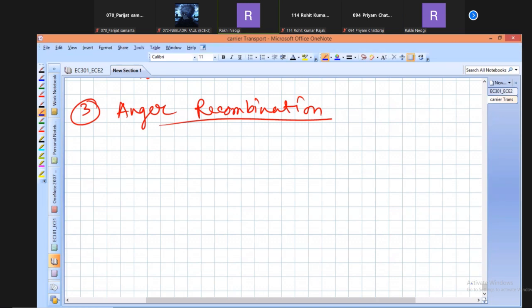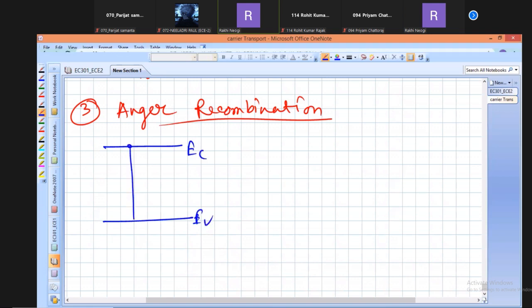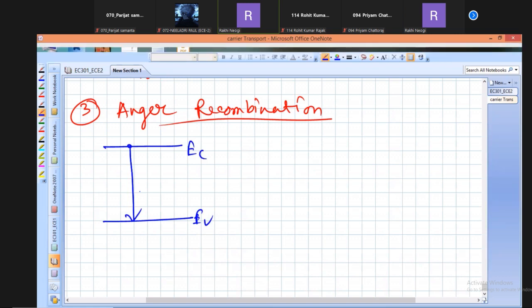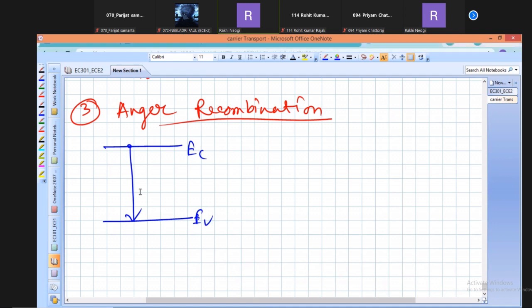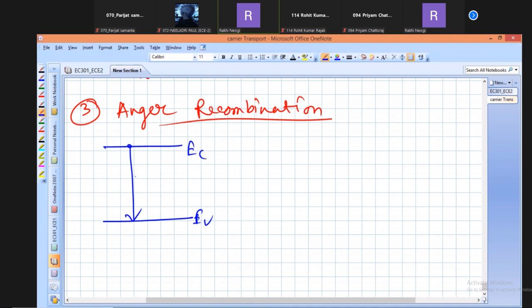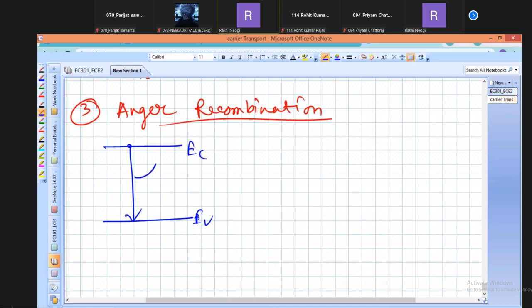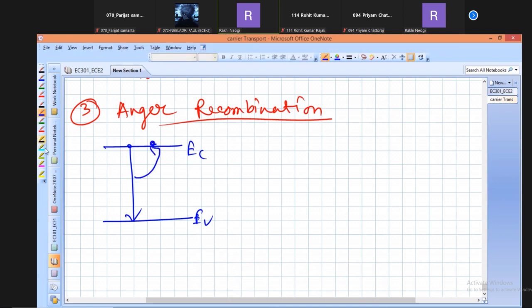First of all, I want to say it is the opposite process of impact ionization. Here, when an electron makes a transition from the conduction band minimum point to the valence band maximum point, it will release energy. But due to this transition, no energy is radiated in the form of photon or phonon. What will happen? The energy will be given to a third particle residing in the conduction band.